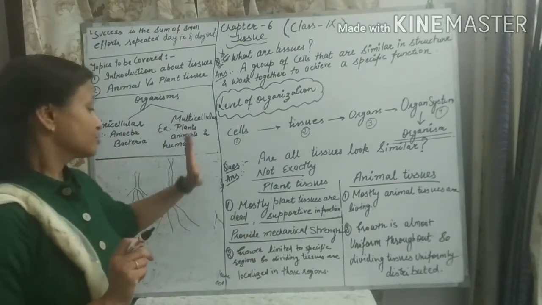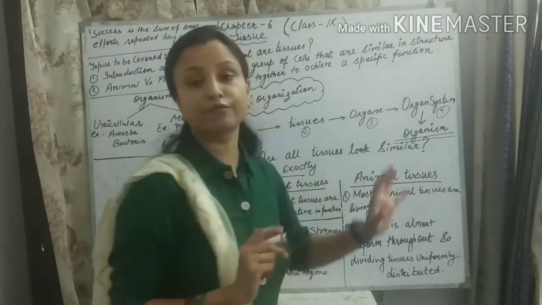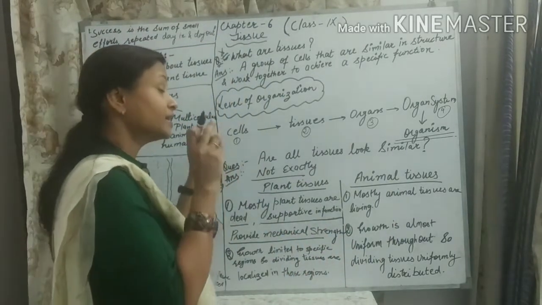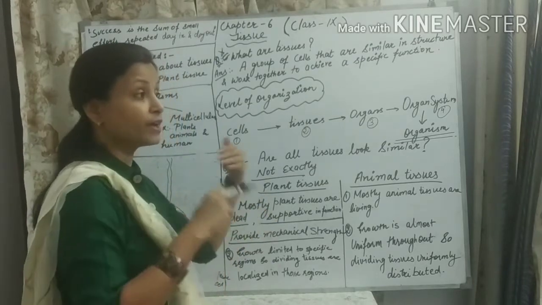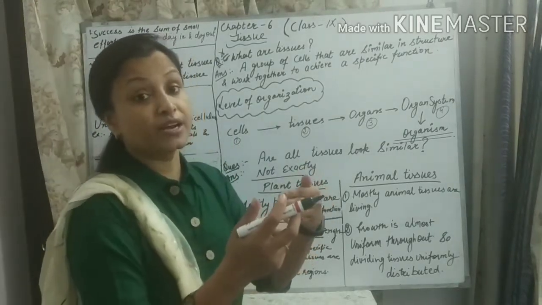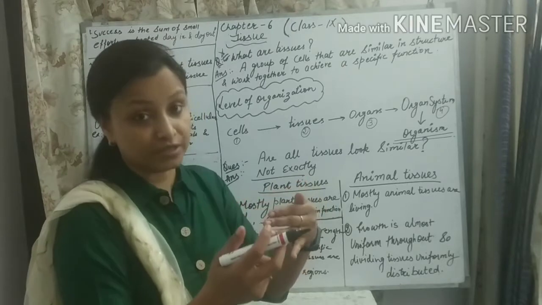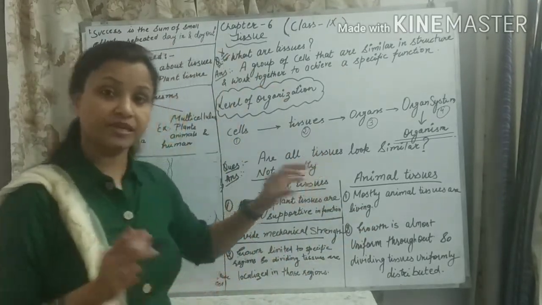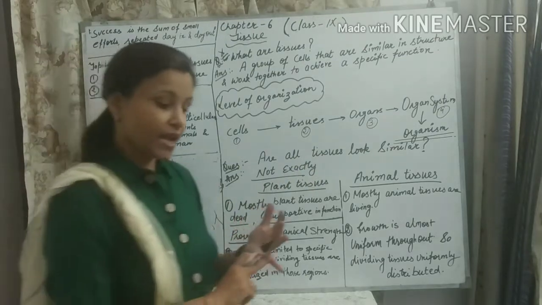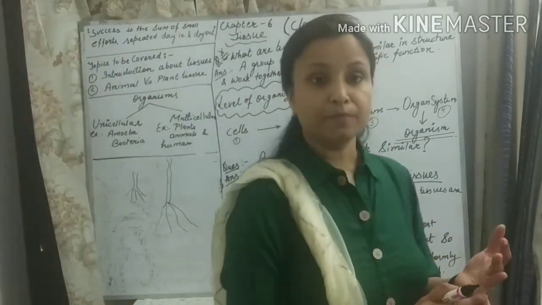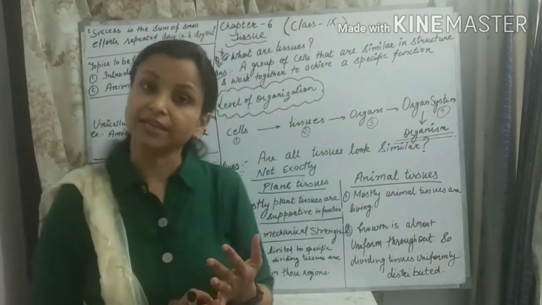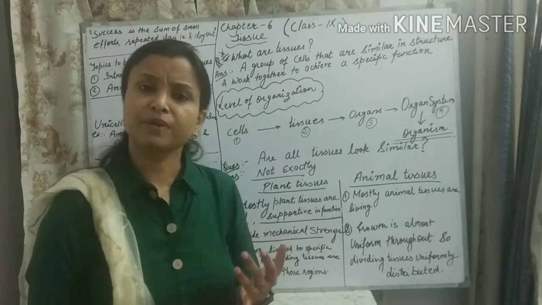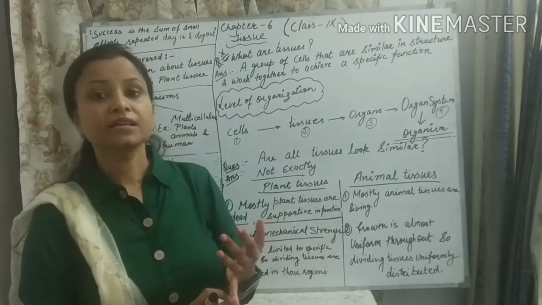So, students, these are two basic differences between plant tissue and animal tissue. You can understand this topic when we discuss plant tissue and animal tissue in detail in our further lectures. Now our today's topic is ending. We have taken the introductory part today: what is tissue, the definition of tissue, the level of organization, and the basic difference between plant and animal.